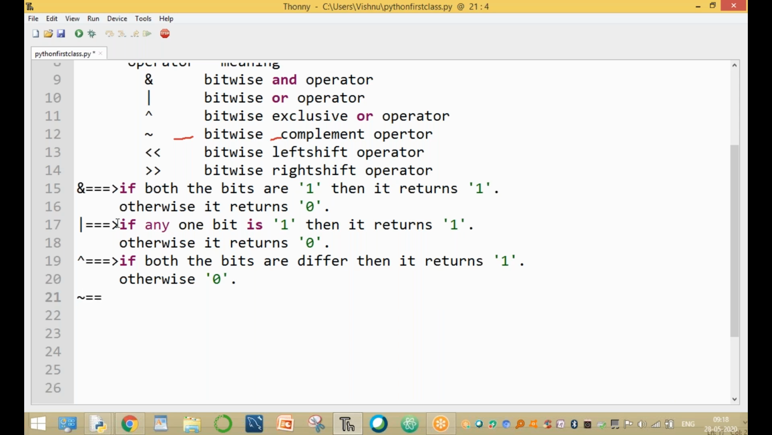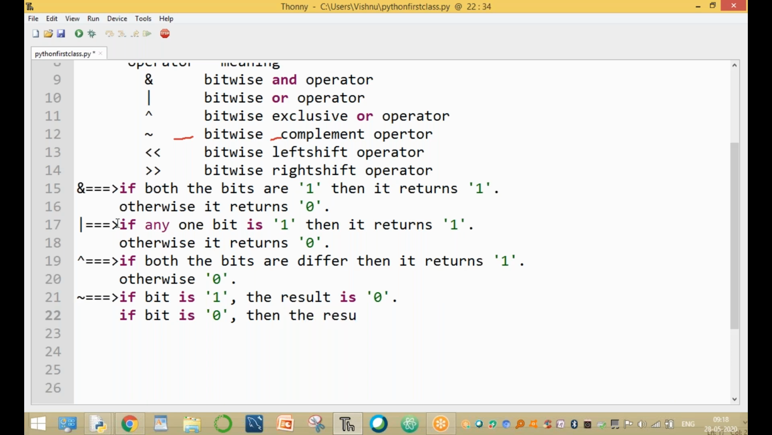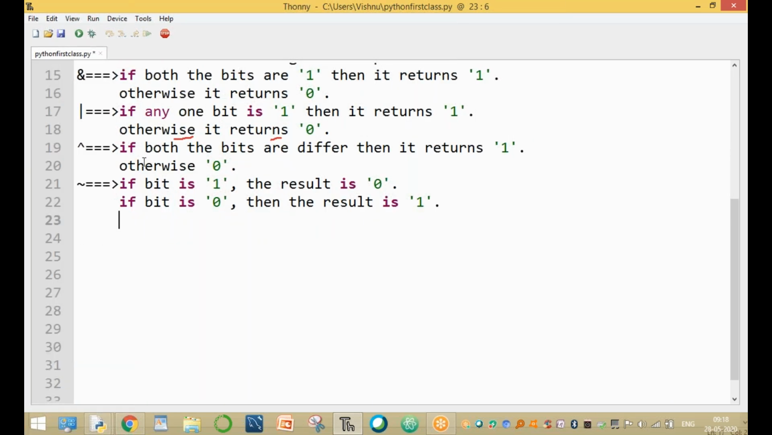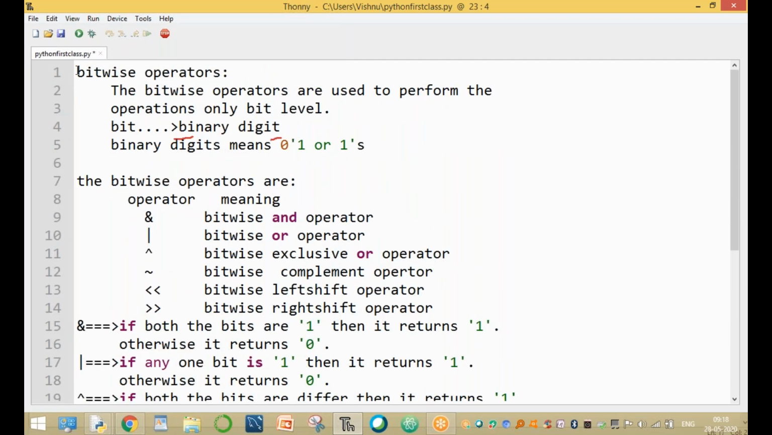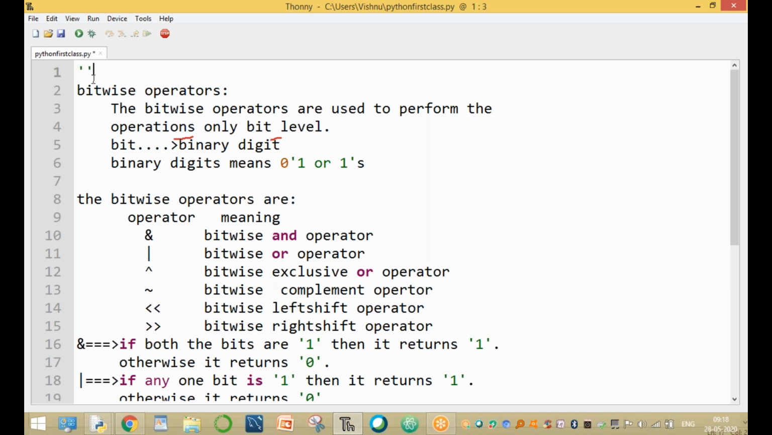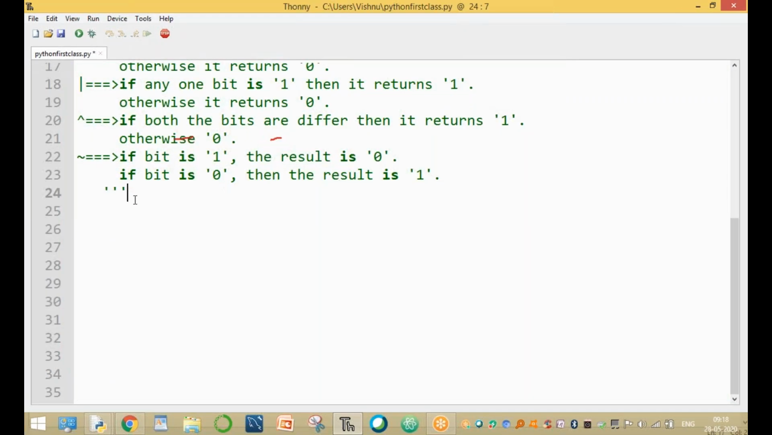What is the complement? Complement means if the bit is 1, the result is 0, the opposite, the reverse. If the bit is 0, then the result is 1. This is the major concept of the bitwise AND operator, OR operator, bitwise exclusive OR operator, and bitwise complement operator. I will explain one by one through programming. So these are the bitwise operators.